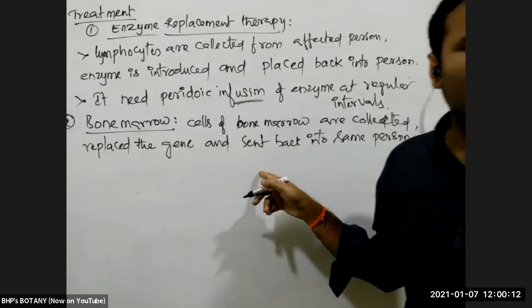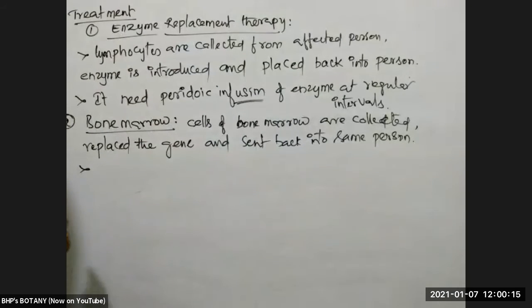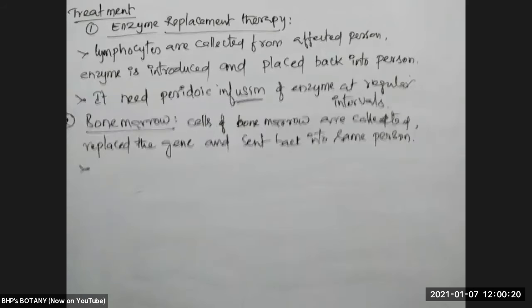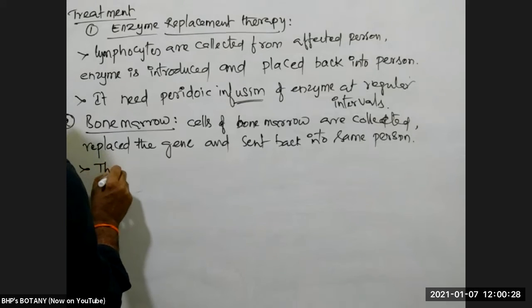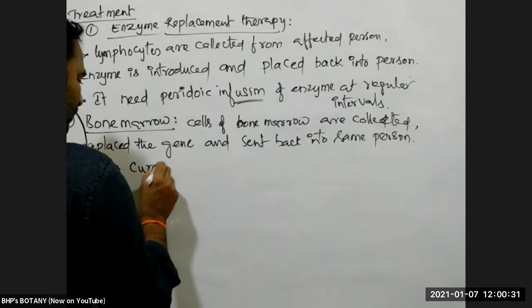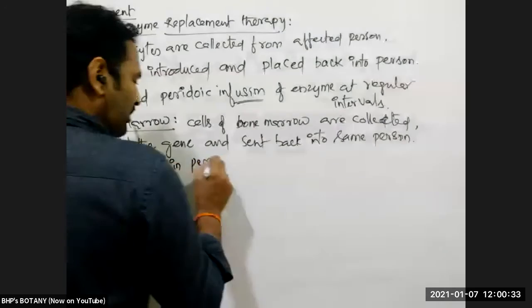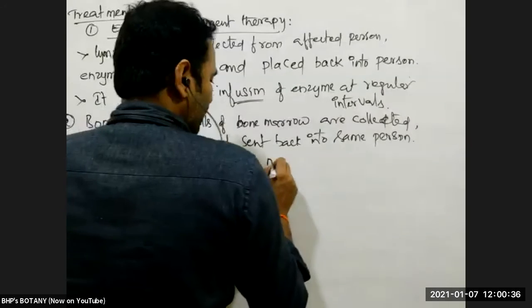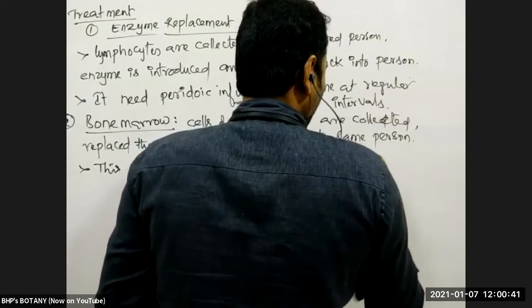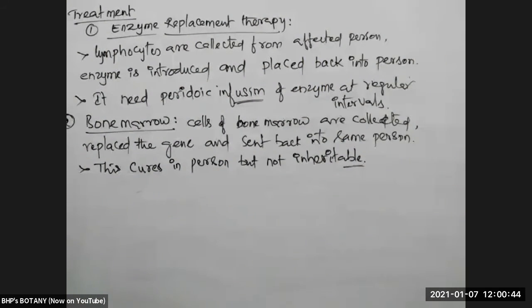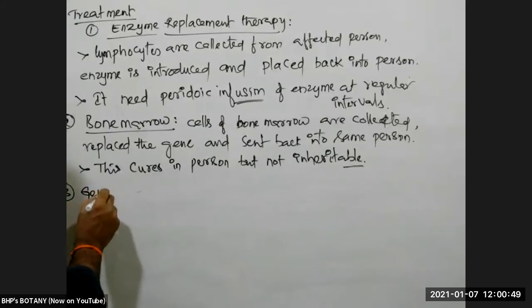In this case, that cure is not inherited. The person only gets that ADA enzyme and SCID will be cured for that person only. Next generation again the same problem will come. This cures the person but is not inheritable. Next generation again will get the same problem. So the third one we can do. What is that? Gene therapy.